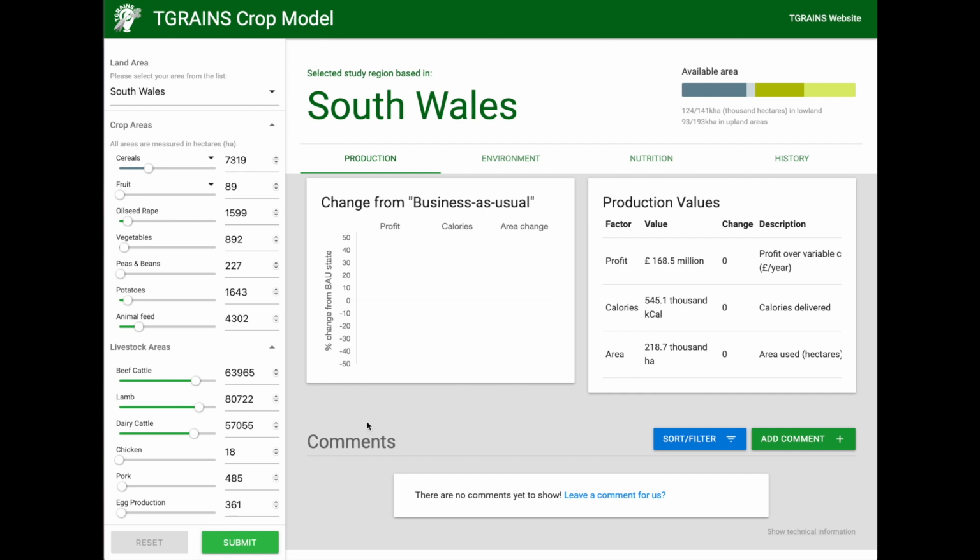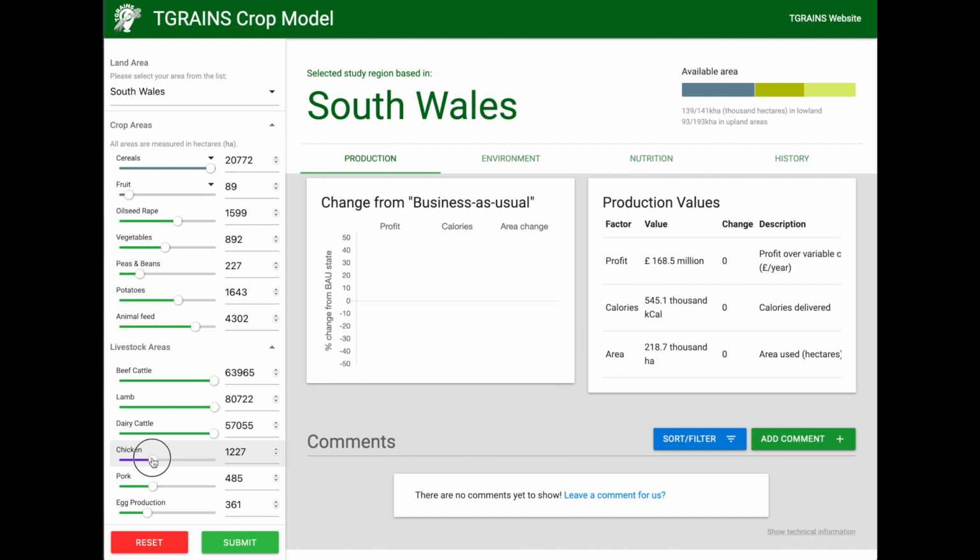Let me show you. If I change a variable within the model, for example cereals, we can see that the amount of area taken up by the crop changes. This also shows in the available area bar at the top right of the results window, which is divided into upland and lowland area. Changing the value for a crop or animal will allocate the area between upland and lowland based on whether it is suitable to grow or rear it there. The available area quantity in the top right also shows the remaining area that can be cropped. Because all the sliders have to be able to increase to fill up the full area, the remaining area is constantly adjusted when you move a slider.